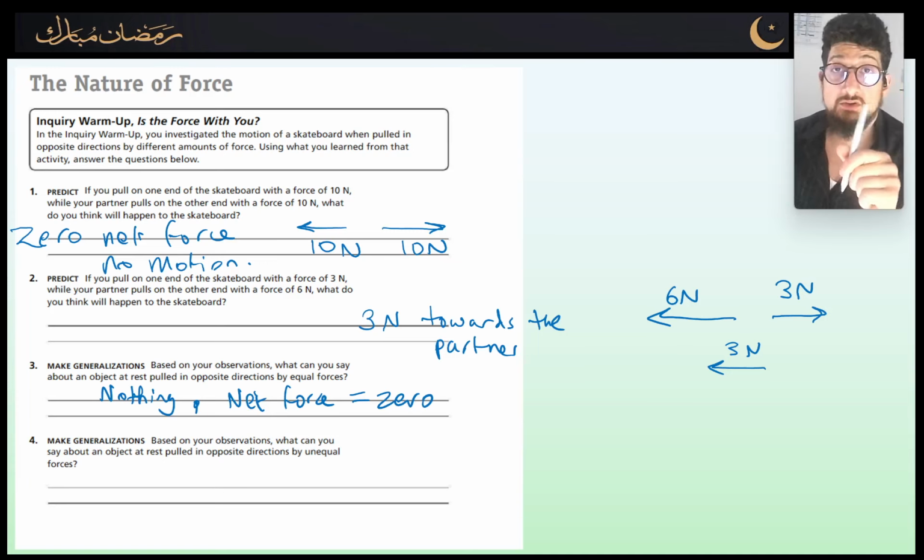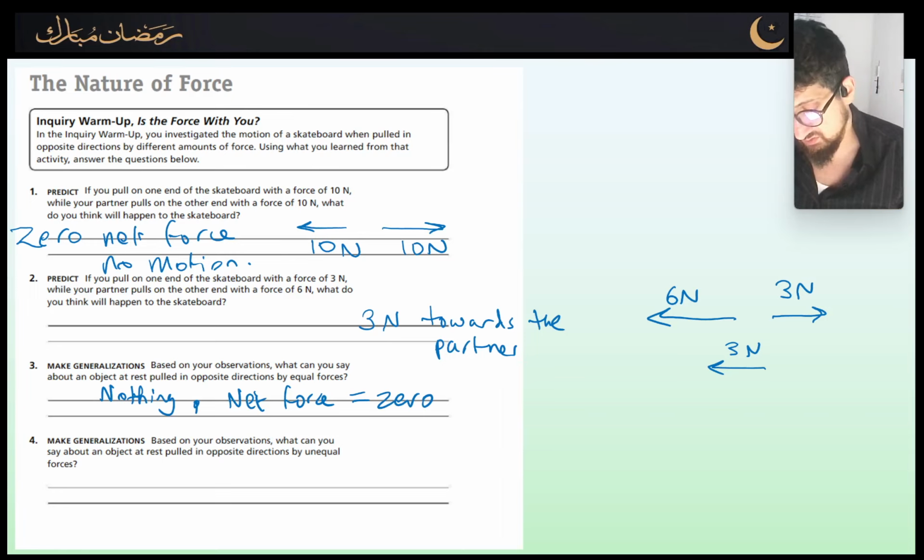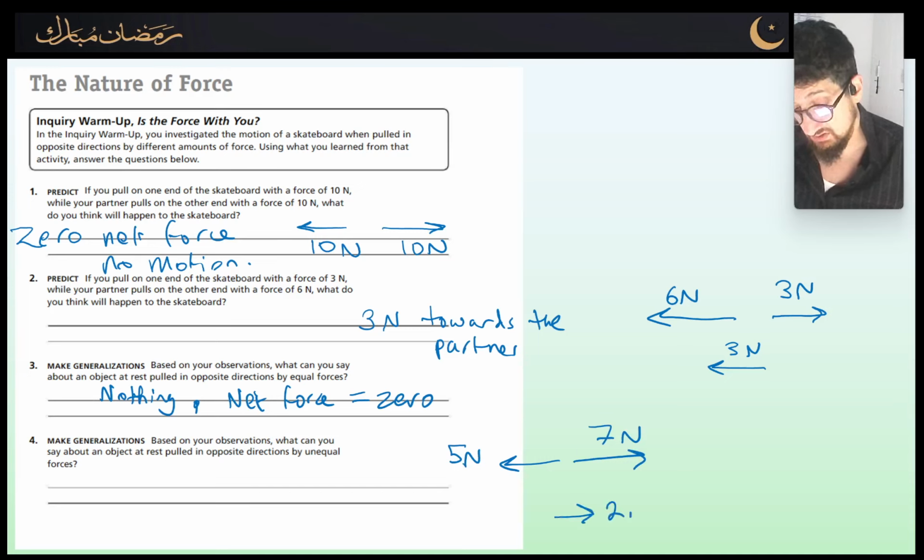That's when you're going to have a non-zero net force. So an example of this would be if somebody was pulling with a force of 5 newtons and another person was pulling in the opposite direction with a force of 7 newtons. And now we're going to have an overall net force of 2 newtons to the right, and therefore we are going to have motion, we are going to have acceleration towards the right.